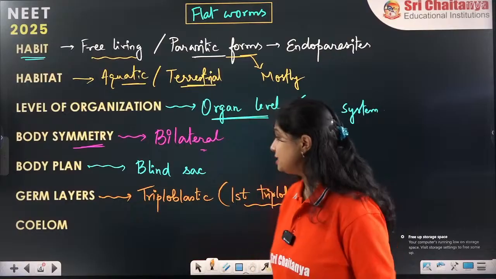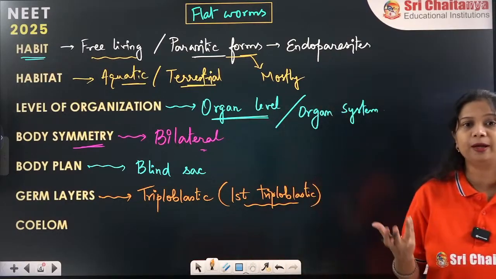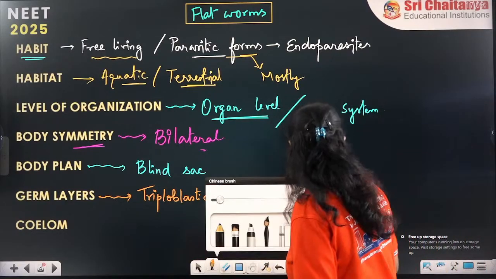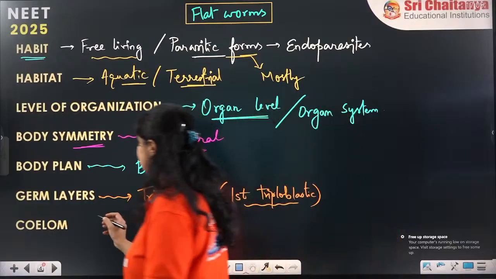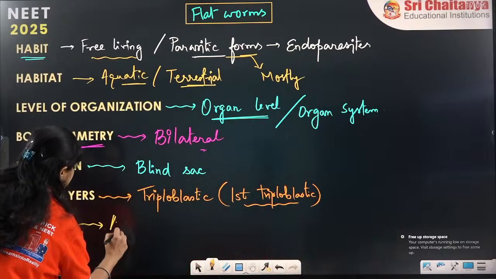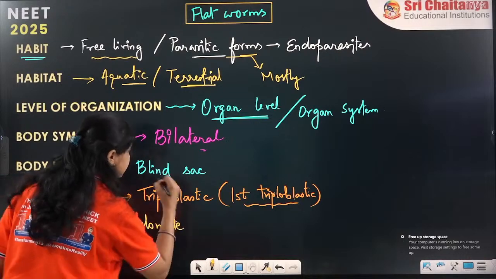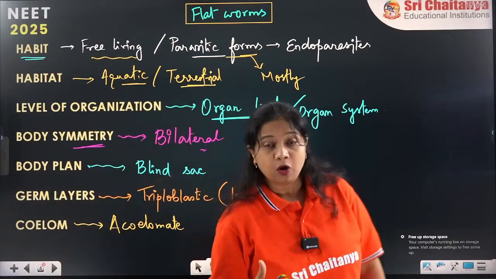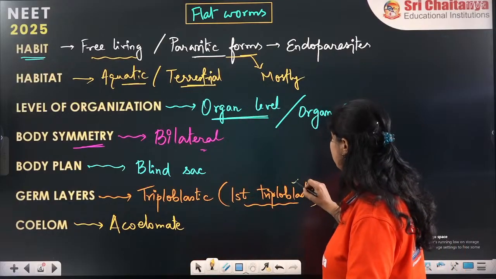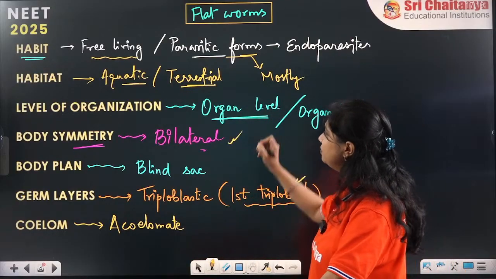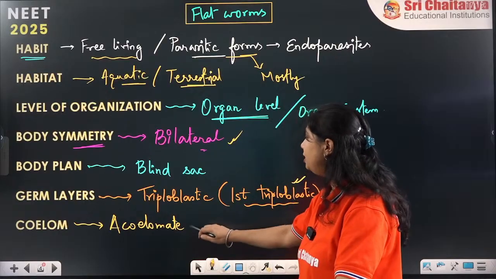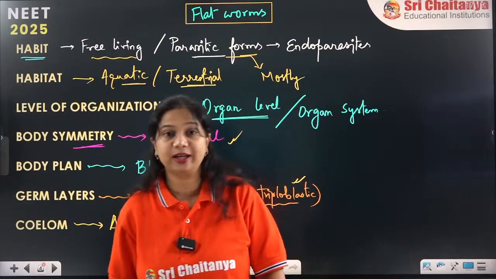Okay. Next it is coelom, the body cavity. What type of coelomic cavity do they have? The body cavity or the coelomic cavity is still acoelomate. Now what are the reasons for this? How do they have the first triploblastic organism, the bilateral symmetry, and this acoelomate body cavity?